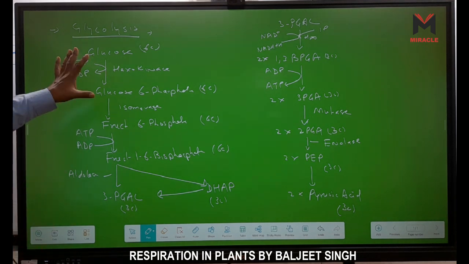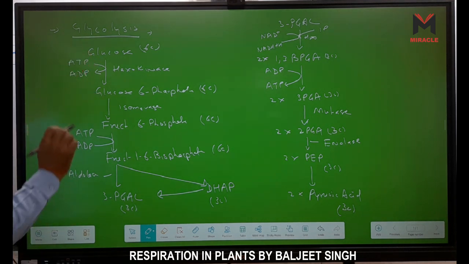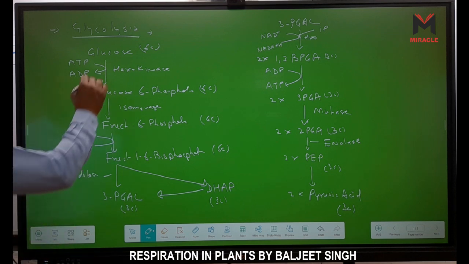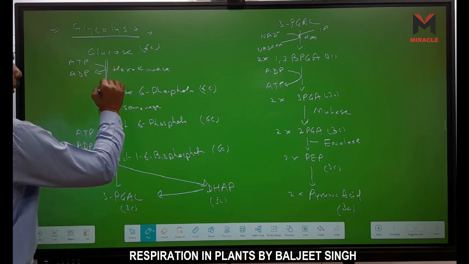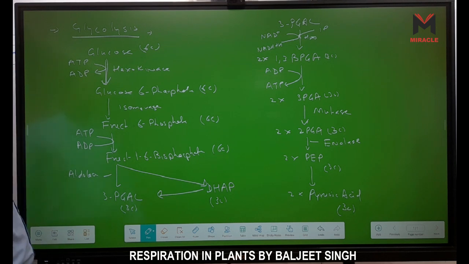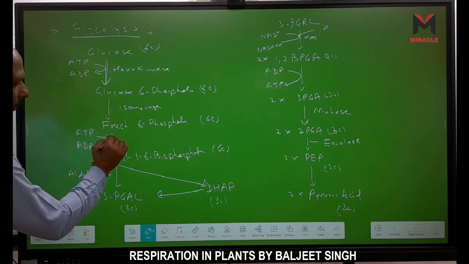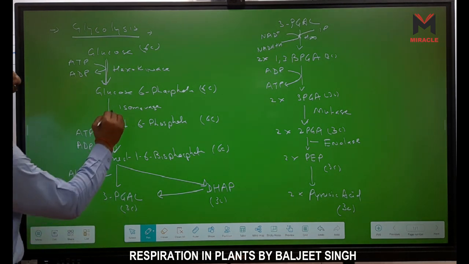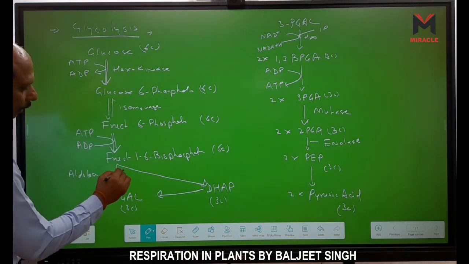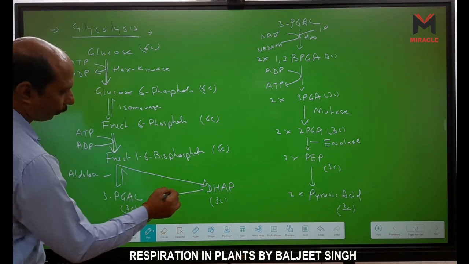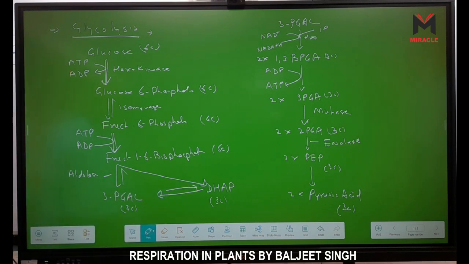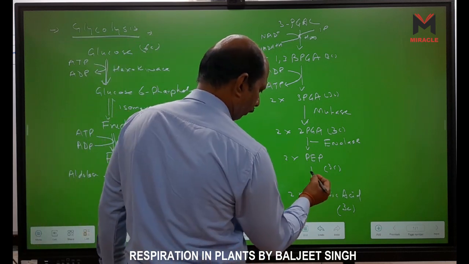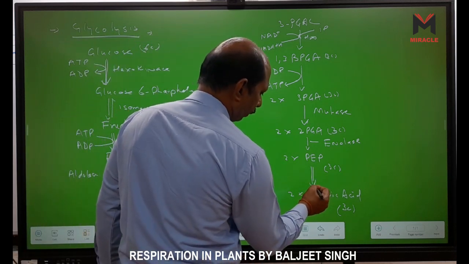How many steps are there? Now which are the irreversible ones? All these are reversible, but this one, glucose, is irreversible. This one is reversible, but this one is irreversible. This one is reversible, we can draw it back, so it can convert. And then after that we have the 10th step, this one is also irreversible.